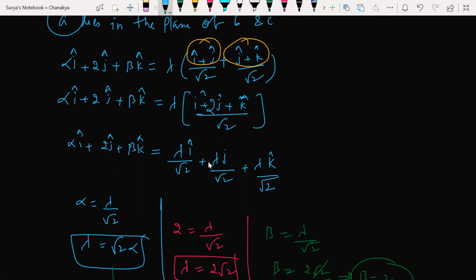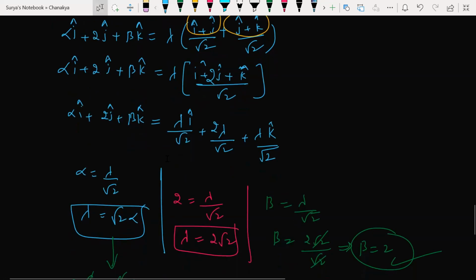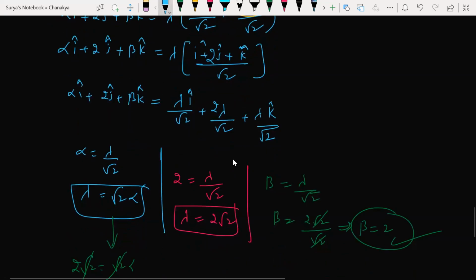Answer will change. Yes, guys, here the answer will change. One second. 2 lambda by this one. Yeah, you're right. So now compare the things here. What would you get? 2j cap. So what would be the answer now? 2 lambda here. So lambda is going to be what?